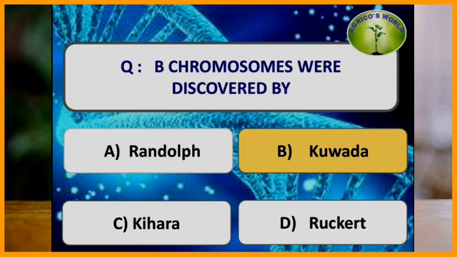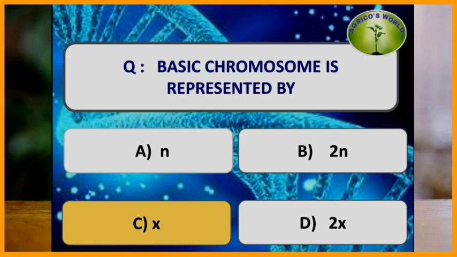B chromosomes were discovered by? The B chromosomes were discovered by Kawada in maize, but the term B chromosome was given by Randolph. Moving on to the next question. Basic chromosome is represented by? Basic chromosome is represented by the letter X, and it is the number of chromosomes present in the gametes of